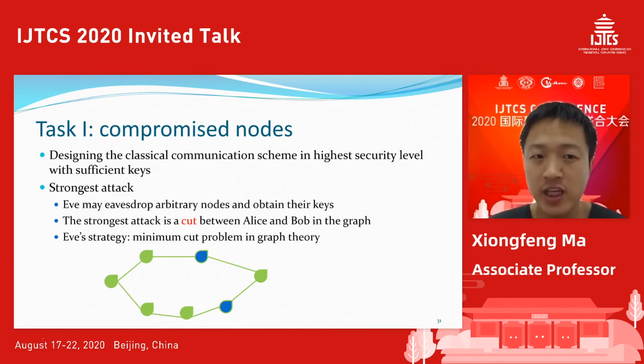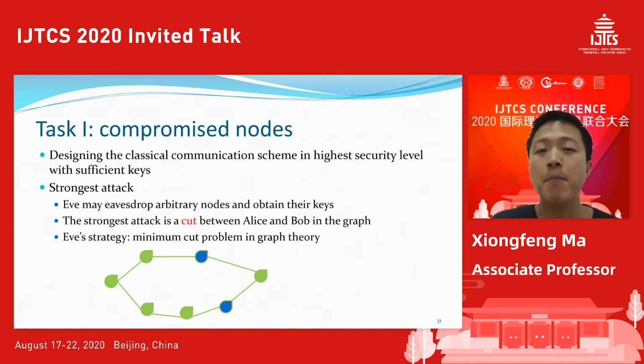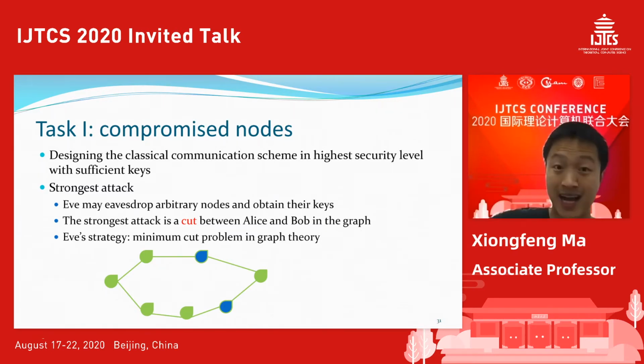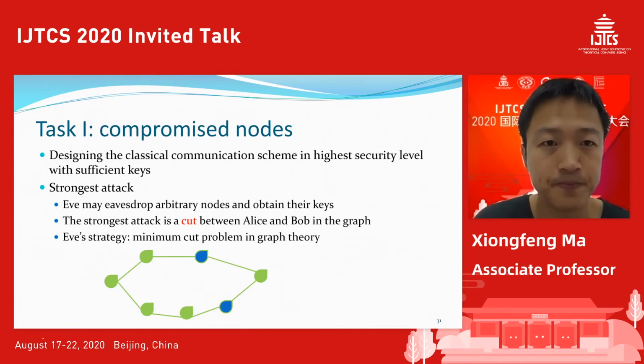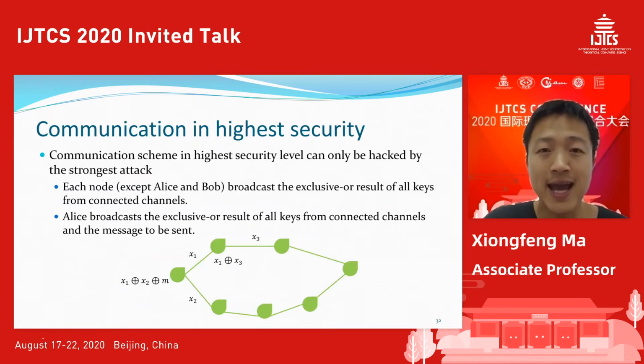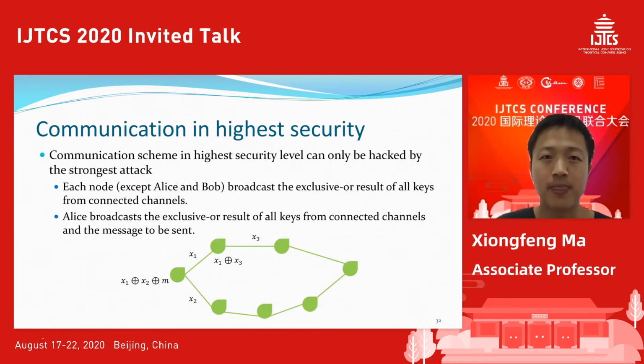For the attacker's strategy, it becomes a minimum cut problem in the graph. From Eve's point of view, she needs to attack the minimum number of nodes so that she can form a cut, such that Alice and Bob's key distribution is insecure. Then we talk about the highest security case.